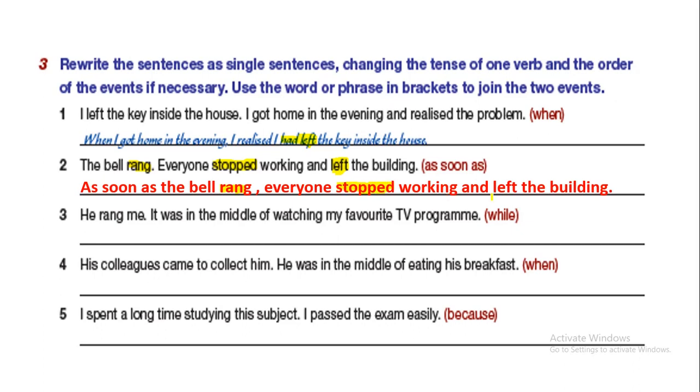It is the second conjugation, verb two, and here we have left. It is verb two. So here we have rang, stopped, and left. All of them are in verb two. It is past simple tense. Let's move to sentence number 3.